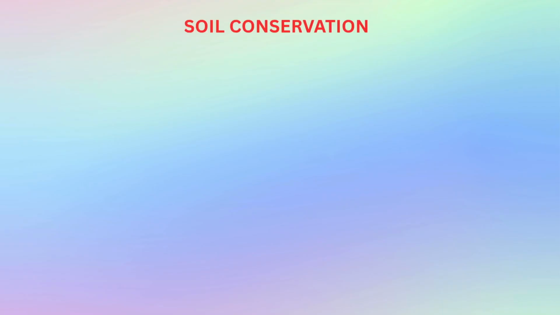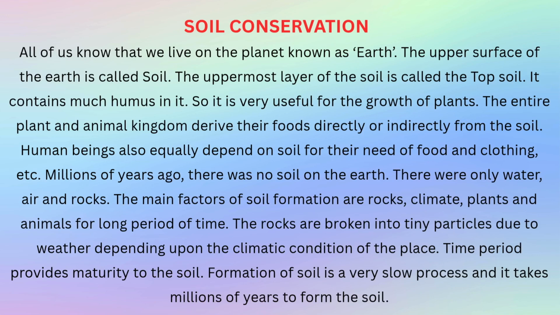Soil conservation. All of us know that we live on the planet known as Earth. The upper surface of the Earth is called soil. The uppermost layer of the soil is called the topsoil. It contains much humus in it, so it is very useful for the growth of plants. The entire plant and animal kingdom derive their foods directly or indirectly from the soil. Human beings also equally depend on soil for their need of food and clothing, etc.